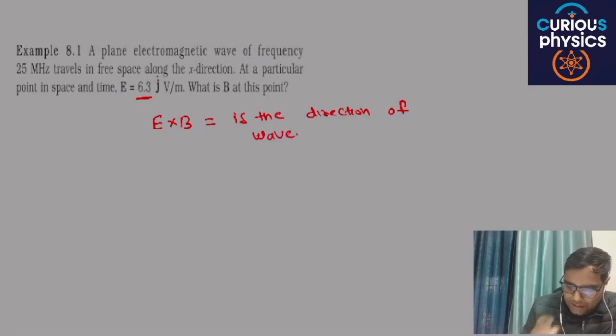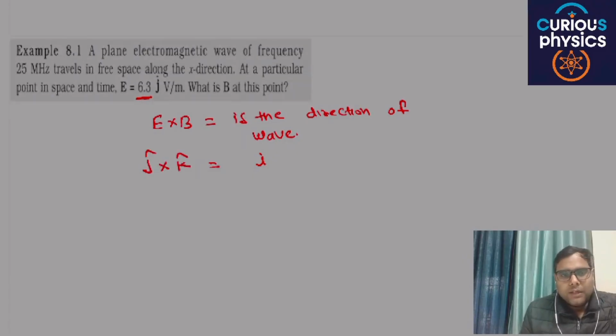Meaning, if this is the x direction, meaning i direction, and E is in the j direction, then the cross product should be k. So the magnetic field should be in the k direction.